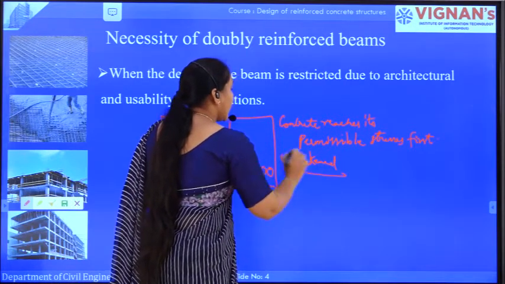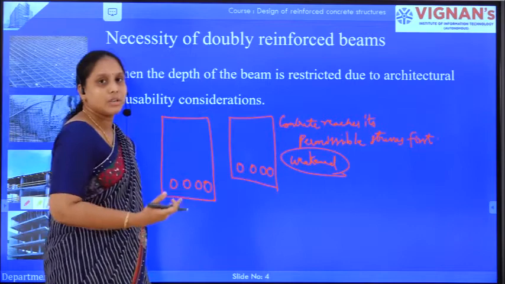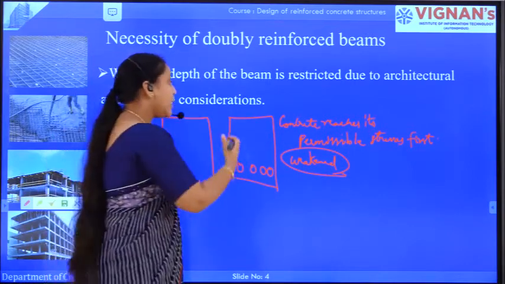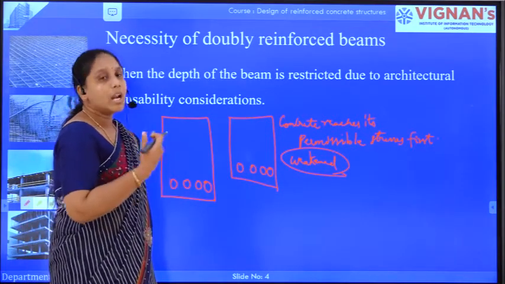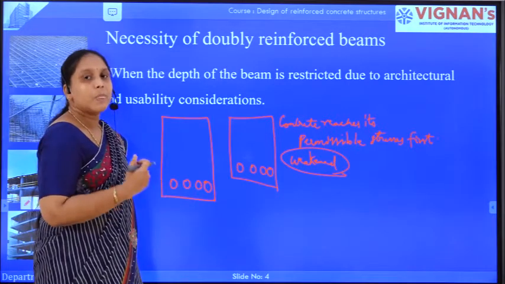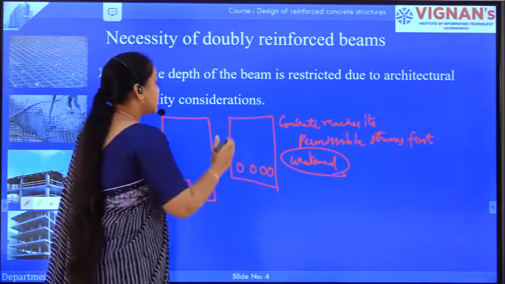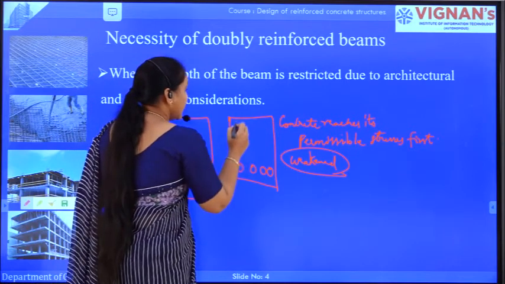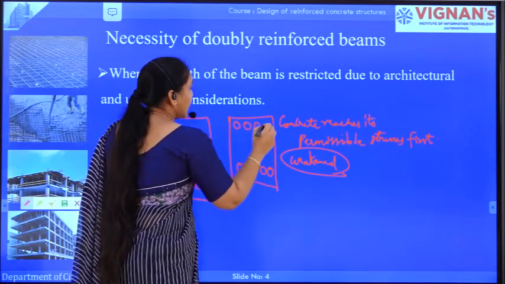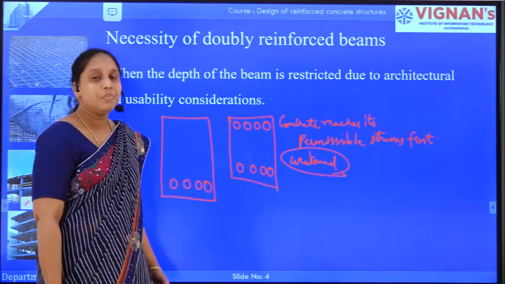As the compressive area is being weakened, what will happen? It will reach the permissible stresses first, and it will fail, which is not good. So when there are restrictions to the depth, in such cases, by reducing the depth of the section and by providing steel in the compression zone, we can improve the moment carrying capacity of that particular section.